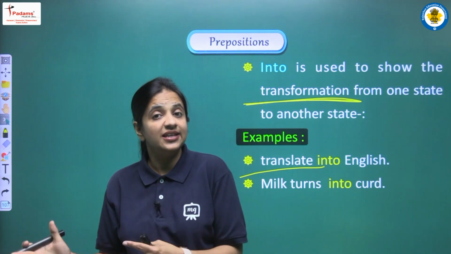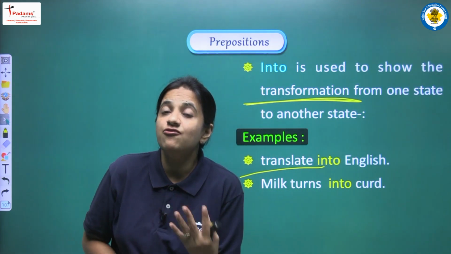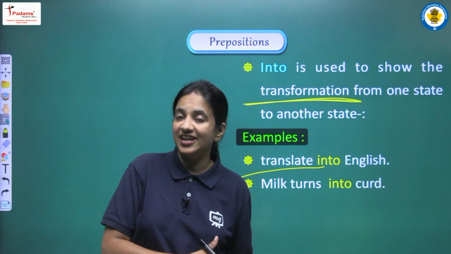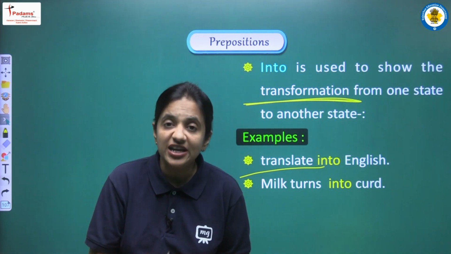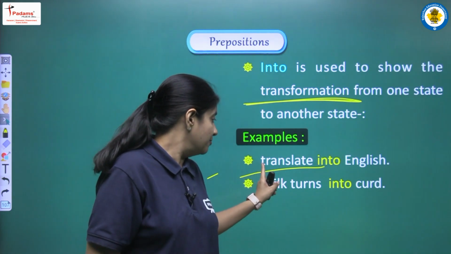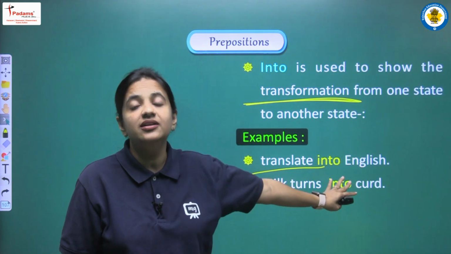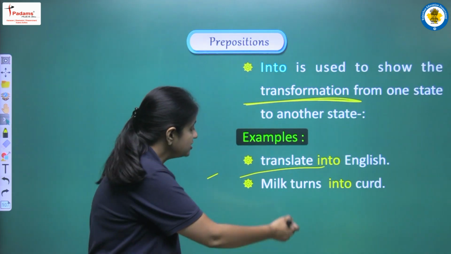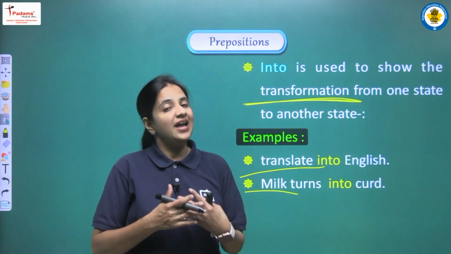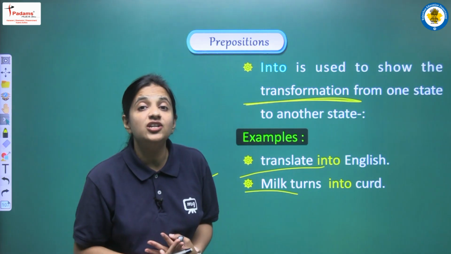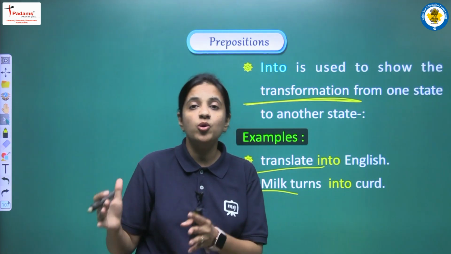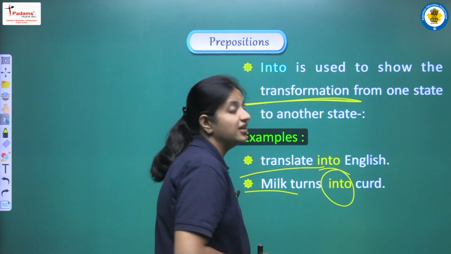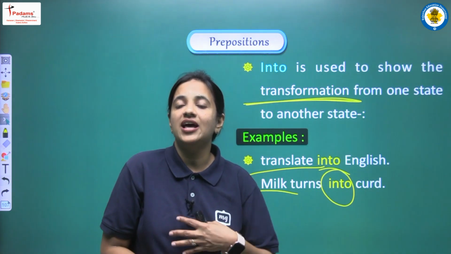The sentence that was earlier in Hindi, so now we are changing the form, now we are changing the words, we are changing the language into English. So this is known as the transformation, right? Next sentence, milk turns into curd. So here in this sentence also we can see one kind of transformation, because earlier we had milk and now we are saying that milk turns into curd. The same milk has now turned into curd. So we have to use into here because we are showing one kind of transformation.